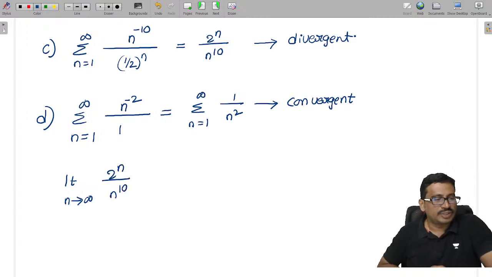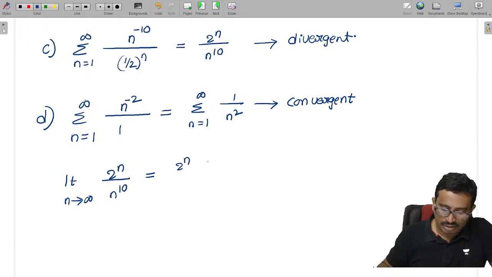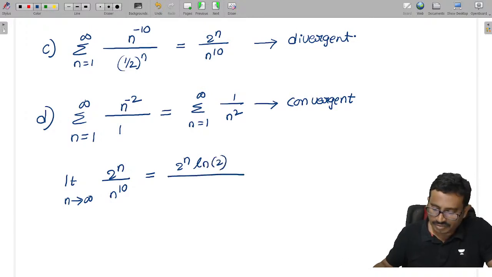We need to find this out now. Let's try to find it. So here we apply the limit, that means we will get 2 power n into ln of 2, derivatives product rule will be applied, and the denominator is 10 into n power 9.